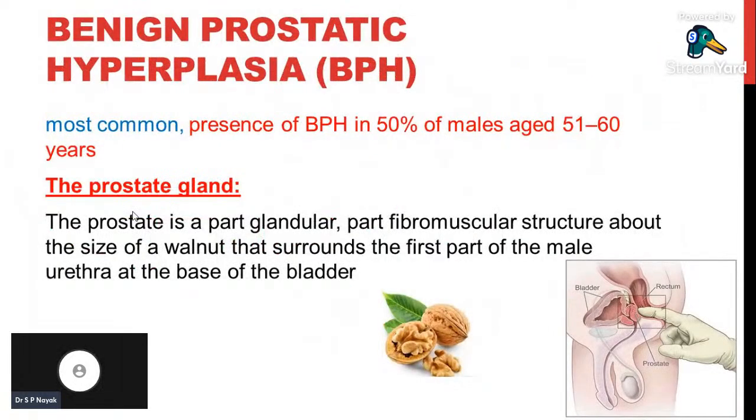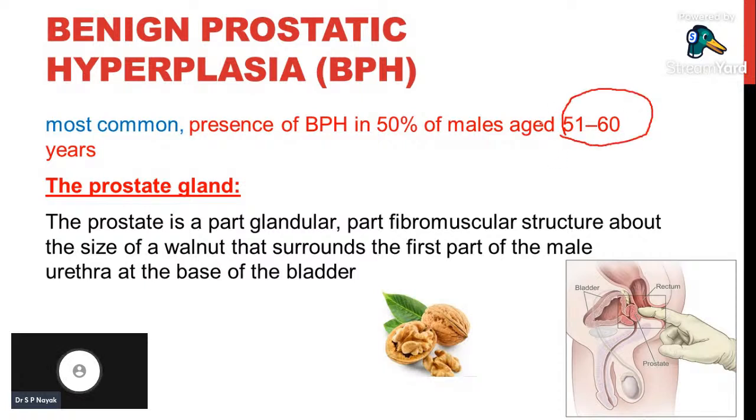Now we will try to find some more important things in detail about benign prostatic hyperplasia. You all know that benign prostatic hyperplasia is just the prostate size increasing in the body due to increased cell size or increased cell number, which is very similar to prostate cancer, but a little bit different. Benign prostatic hyperplasia is a very common condition in males above 50 to 60 years.